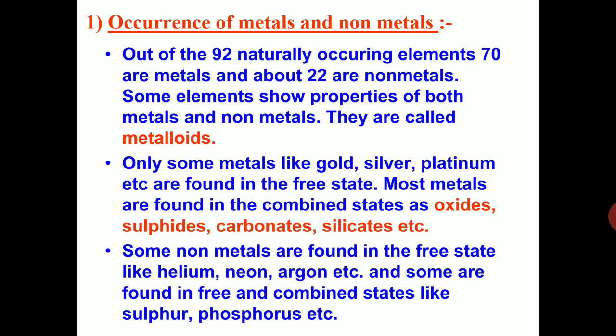They are called metalloids. Only some metals like gold, silver, platinum, etc. are found in the free state. Most metals are found in the combined state in the form of oxides, sulfides, carbonates, silicates, etc. Some non-metals are found in free state like helium, neon, argon, etc. And some are found in free and combined states like sulfur and phosphorus.